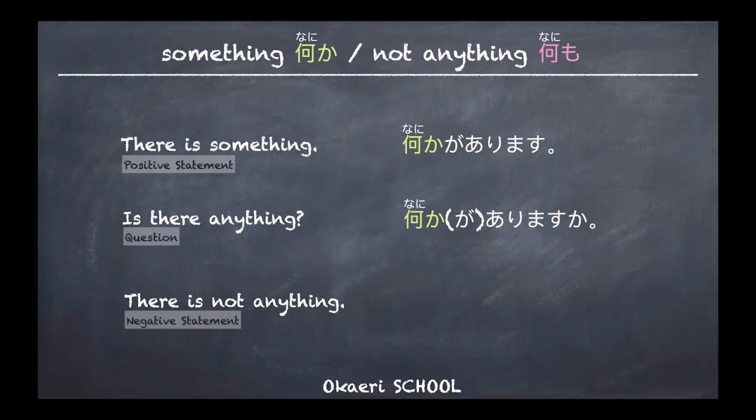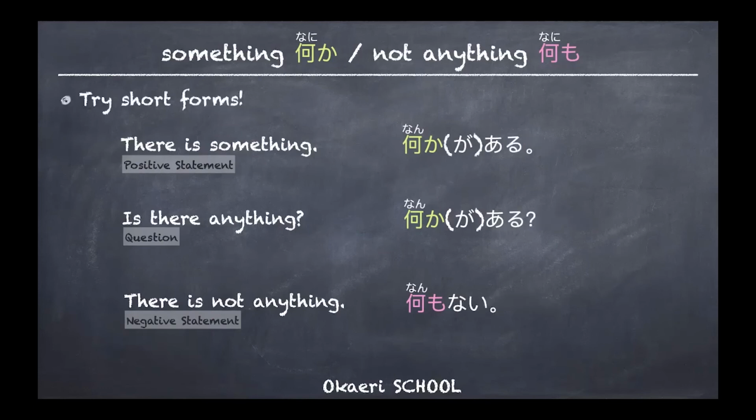And for a negative statement, like there isn't anything, there's nothing, it's 何も plus the negative form. So 何もありません. When you say 何も, that already implies it will be followed by a negative sentence. So you add the negative form to complete the whole sentence. So in English, it's something, anything, anything, but in Japanese, 何か, 何か and 何も. That's the difference.